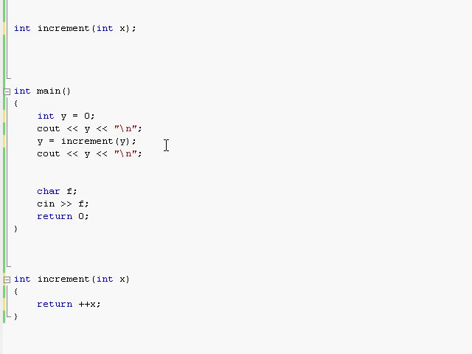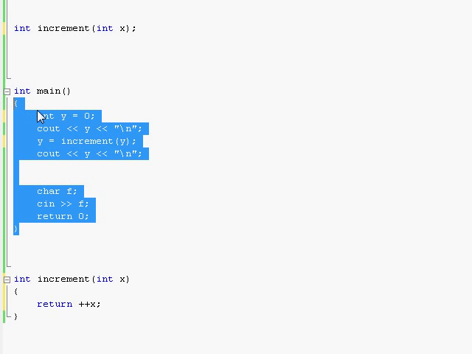The problem with this, of course, is that I can only do this one expression at a time, one variable at a time. If I want to have an increment function which increments 3 different variables, I wouldn't be able to do that. I can't return 3 things from a function. I can only return 1 thing from a function at a time. So it still is annoying that a function can only affect variables of a different scope, only one variable at a time.